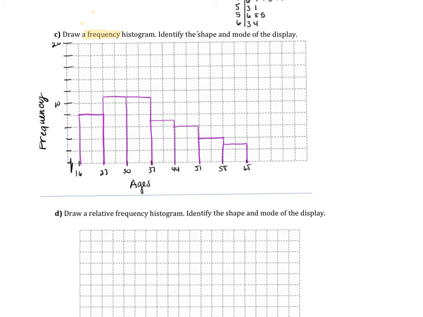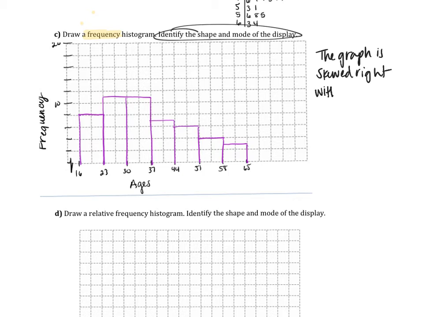This question: identify the shape and mode of the display. What we can say about this is that the graph is skewed right, with most people between ages 23 to 27. This graph is unimodal.